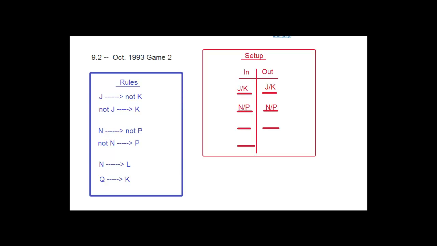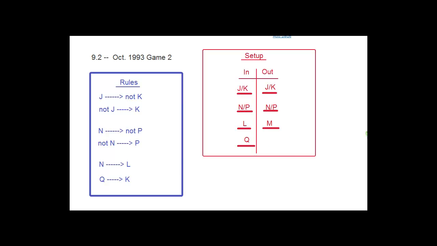Okay? So we're going to have to know that at least two people are in. So let's just start by putting M out, right? And when M goes out, we'll notice that the J and K and the N and P are already represented on this board. So the spaces that they are going to take up are already taken up. We just haven't placed them exactly. Now the M is out. So who do we have left? We have L and Q. So L and Q are going to have to go in. Okay. So we put L here, we put Q here.